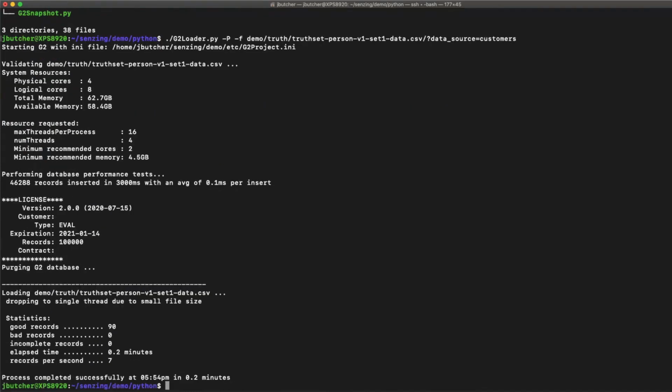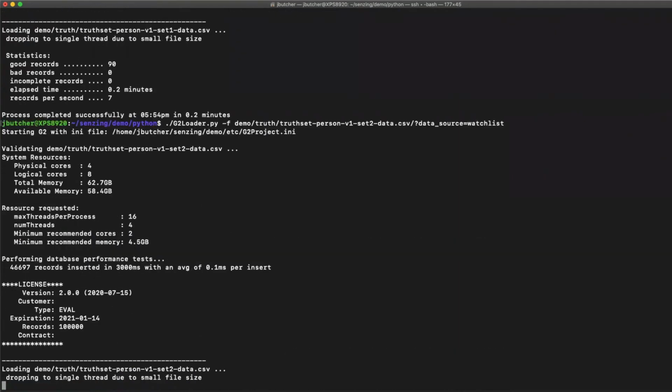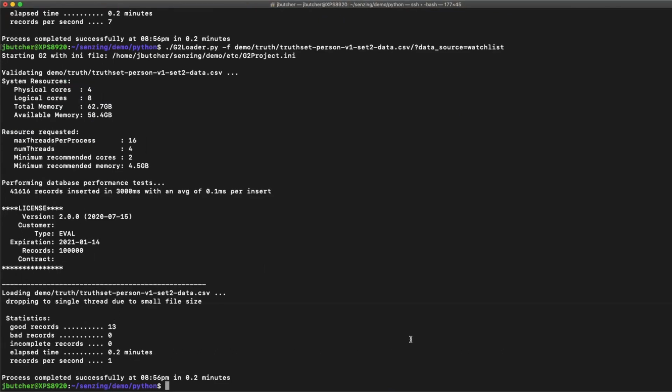Great. And now let's load the second truth set file as if it were a watch list. So this time we aren't purging. We'll load the set2 data file and label it as a watch list. Let's get that loaded. Okay, so that's loaded and we are ready to explore data.